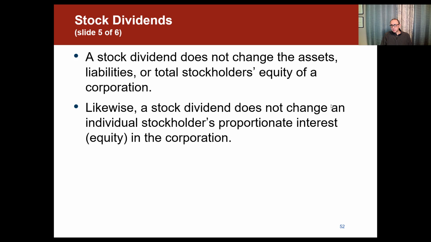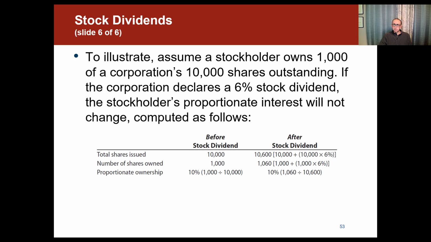Likewise, a stock dividend does not change an individual stockholder's proportionate interest or equity in the corporation. So to explain that, assume the stockholder owns 1,000 of the corporation's 10,000 shares outstanding. In other words, 10% of the corporation.